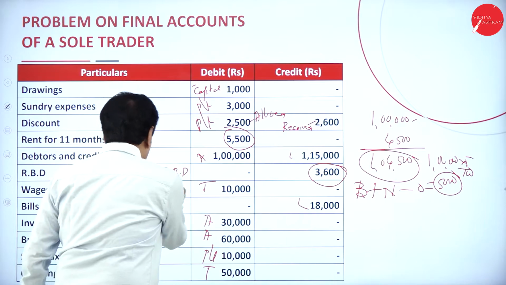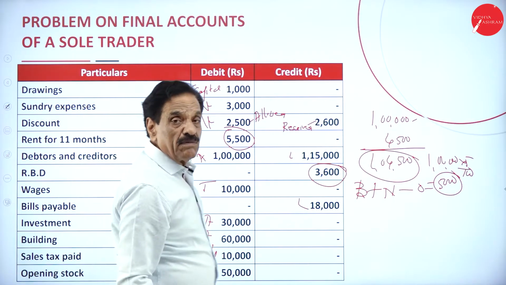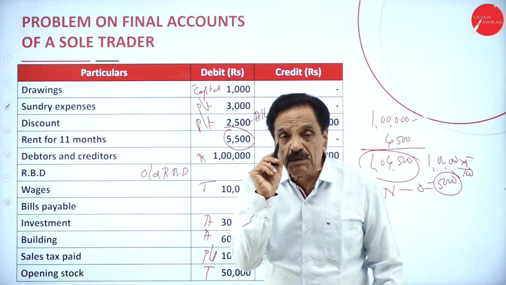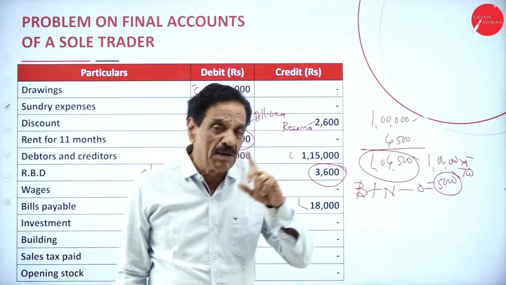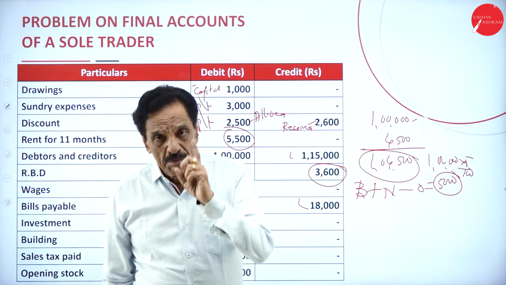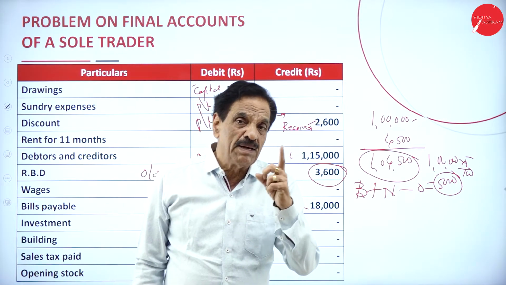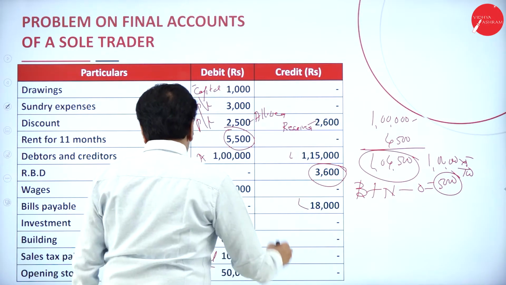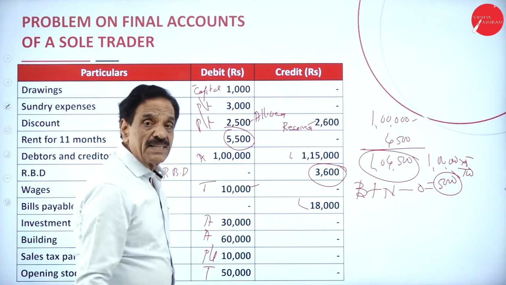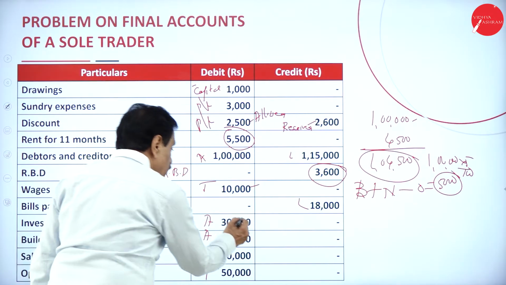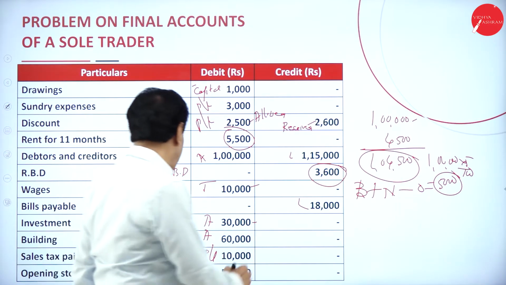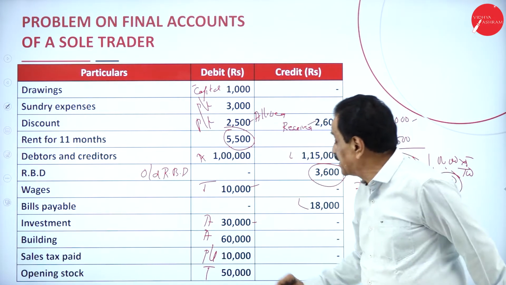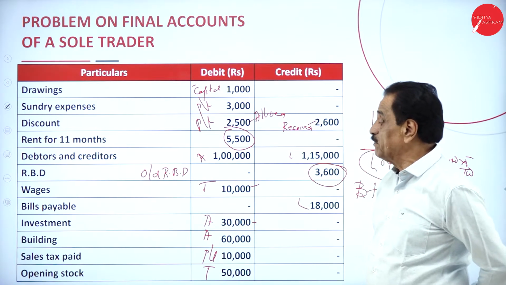RBD, whatever is in the trial balance, is called old RBD. What's the formula? Bad debt plus new RBD minus old RBD. Formula: bad debt plus new RBD minus old RBD. Then wages, directly connected, trading account. Then investment is an asset, directly comes to the asset side of the balance sheet. Then building is an asset, directly comes to the asset side of the balance sheet.